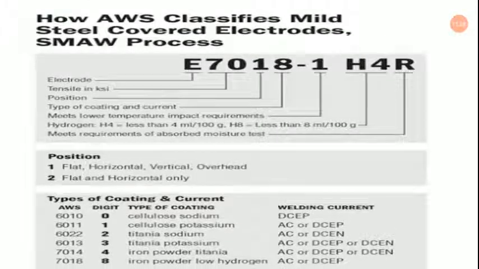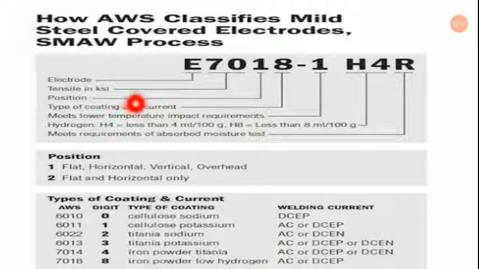Now I have also discussed with you previously what the specification actually signifies. That is the AWS classification, American Welding Society, for mild steel covered electrodes, SMAW process. So here is a typical example of this specification of electrodes: E7018-1H4R. So E gives you electrode, 70 is in KSI, means kilo, 70,000 tensile strength.